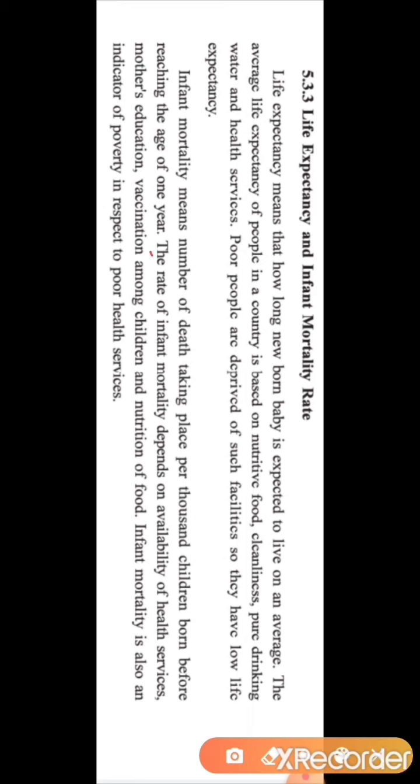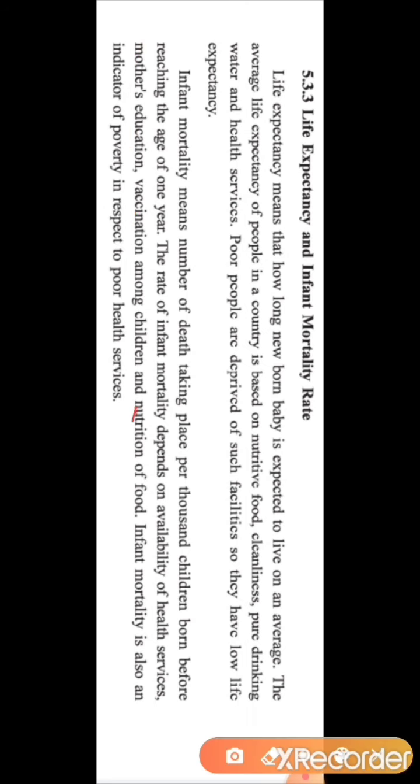Now, the infant mortality rate depends on the following factors. The first thing is availability of health services in a country. Then mother's education plays a very important role. Then vaccination among children. If proper vaccination is given to the children, then the chances of death of the children will be less. If the mother takes proper care of the child, then the infant mortality rate is less.